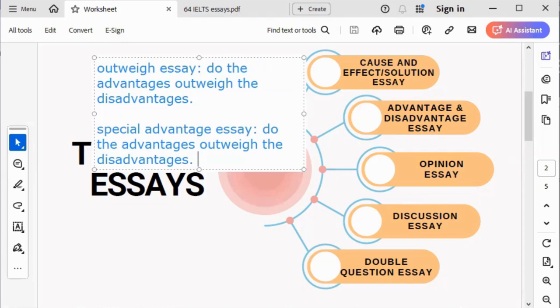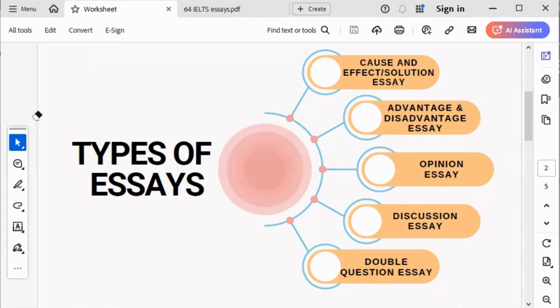Then we have what you call discussion essay. A discussion essay will require you to discuss 2 viewpoints, and then present your own view. A discussion essay will require you to do what? Discuss 2 viewpoints and then present your own view. That's what we call discussion essay.